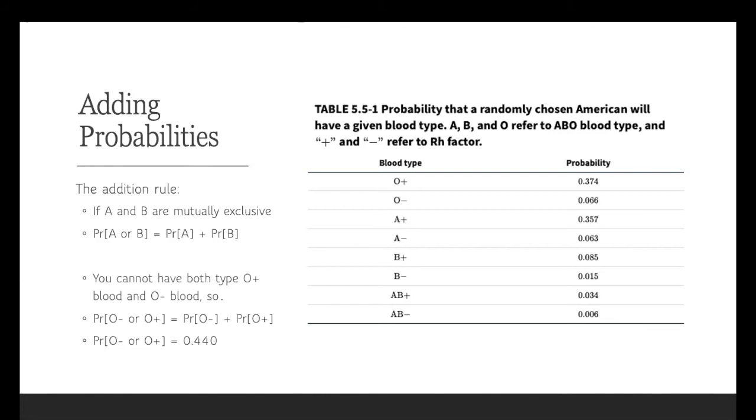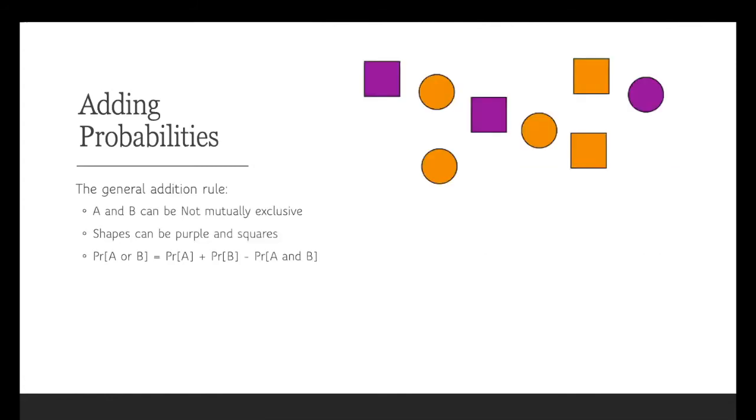So the probability of being O negative or O positive is equal to 0.44. So what about a situation when two events aren't mutually exclusive?